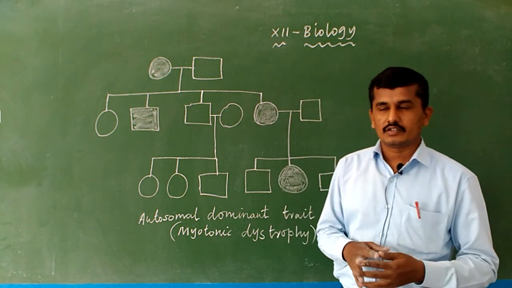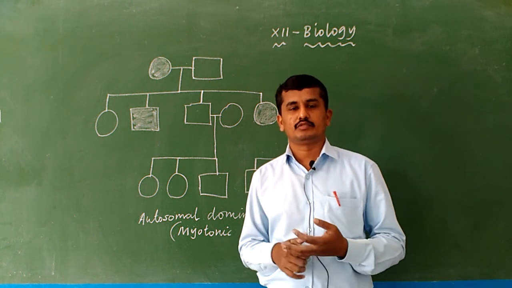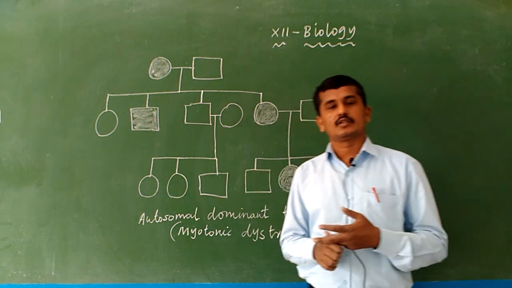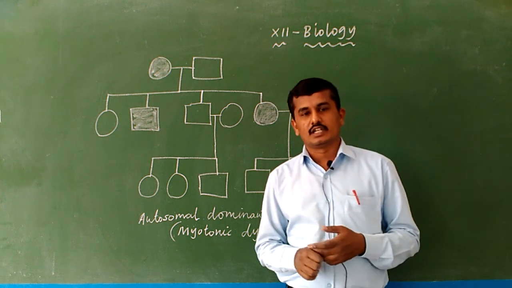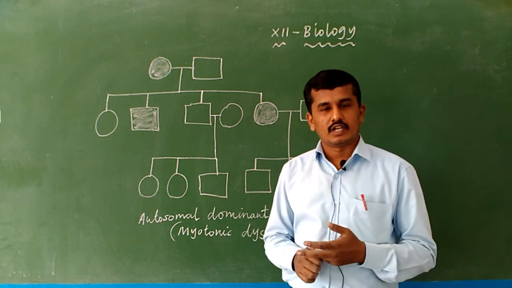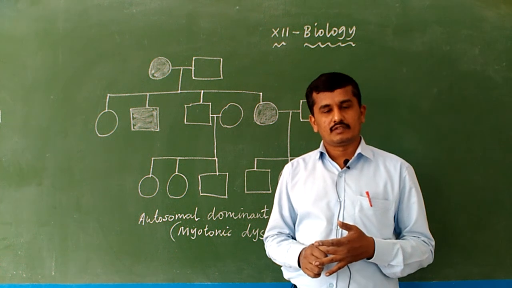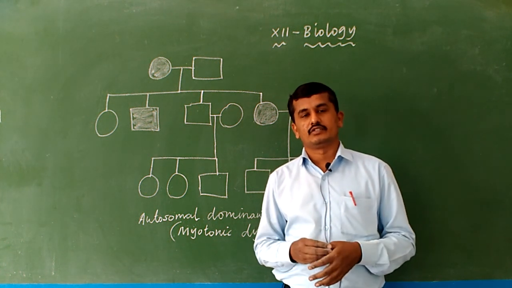In pedigree analysis, we classify genetic disorders into two types. One is Mendelian disorder and another one is chromosomal disorder. In Mendelian disorder, there are various diseases like hemophilia, sickle cell anemia, cystic fibrosis, color blindness, myotonic dystrophy.